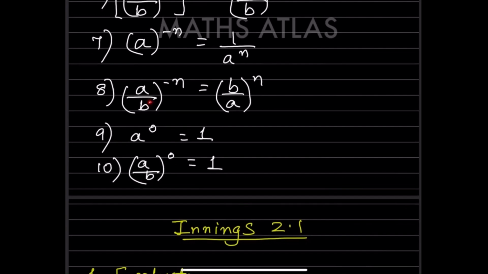Same here, but here this is a fraction, so this will get flipped over, so b will go in the numerator and a will be in the denominator, so that will be b by a raised to n. And this will be whenever there is 0. Any number in the base, that should be 1. Even if it is 100 raised to 0, that is going to be 1. Again for the fraction also it will be the same, that is going to be 1.